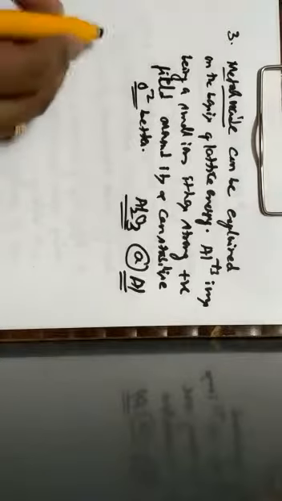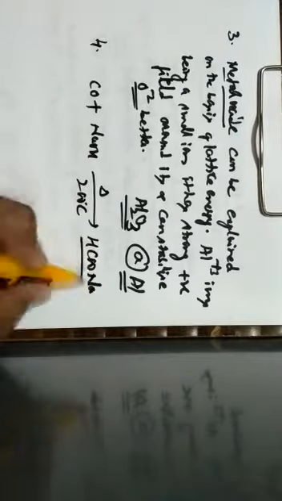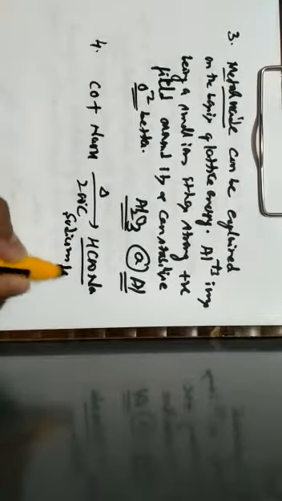Now, let us continue with the next question, that is question number 4. When carbon monoxide is passed over solid caustic soda, heated at 200 degrees Celsius, it forms... Let us write a reaction, that is carbon monoxide, when it is treated with NaOH, which is heated at a temperature of 200 degrees Celsius, so we get a compound called HCOONa, which is called sodium formate. So sodium formate is formed in this case, which is given by the option A.